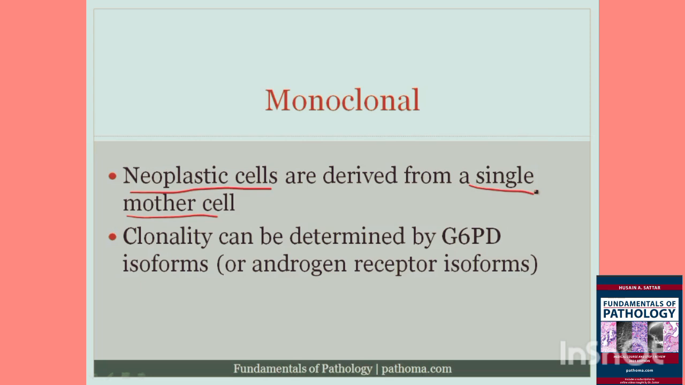Clonality can be determined by G6PD isoforms, and this is a very high-yield principle which we should take a moment to highlight. So I'm going to create a whiteboard and spend a moment explaining what we mean by this. Let's pretend for a moment that we are looking at the uterus of a female, and let's imagine that this uterus is comprised of 4 cells. Obviously, the female uterus is not made up of 4 cells, but we can imagine that just for the purposes of illustration.